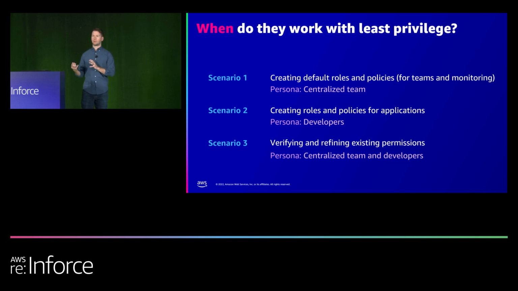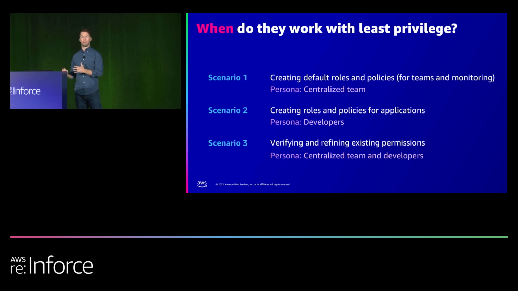Or maybe you have some automation that's doing the monitoring in the accounts, but those need roles and policies as well. So the first scenario would be deploying that baseline set of default roles and policies into the individual AWS accounts. And centralized teams usually perform those actions.